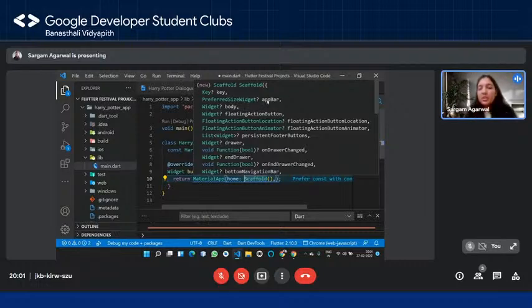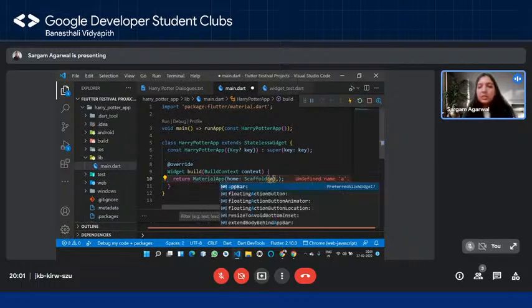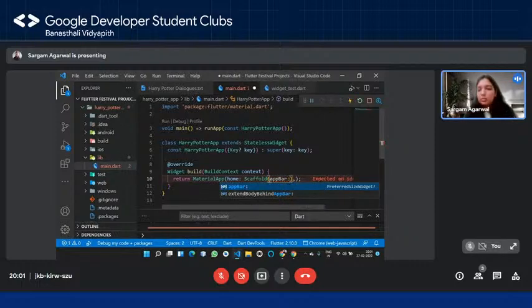So as of now, I'm going to create the app bar, okay? So what I'm going to do is, I'm going to pass in the value for it. And since it's a named argument, I'm going to take its name, the one whose value we are passing. So I'm going to say app bar and then colon, okay? Now I have to provide it a value.